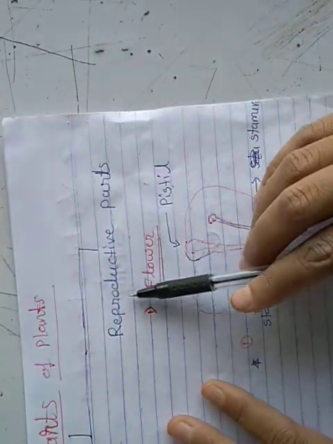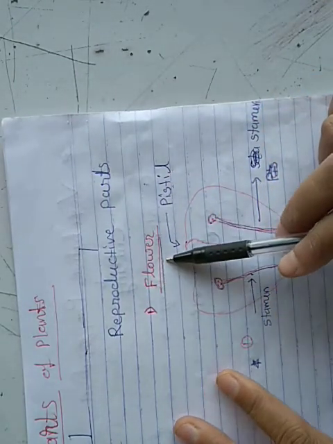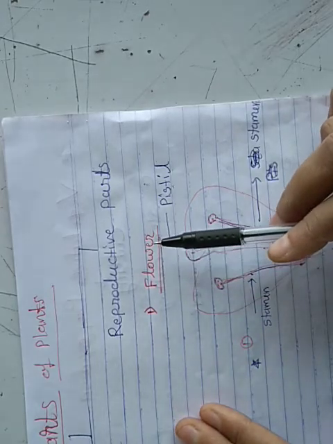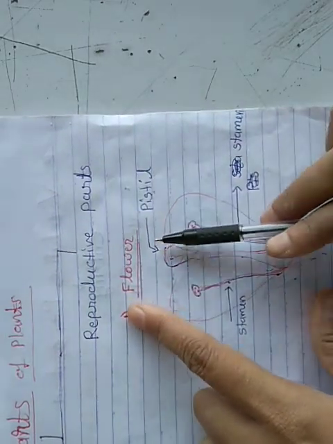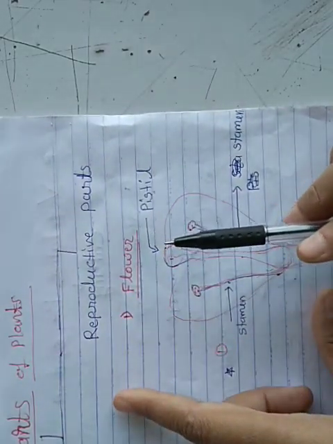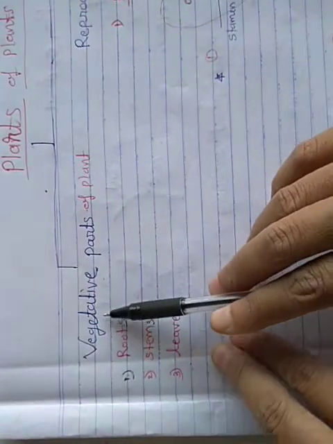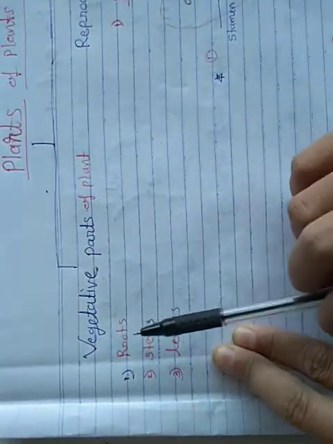Okay, is that clear? Then which is the reproductive part of the plant? So flower is the only reproductive part of the plant, and by using this flower, sexual reproduction happens inside the plant. Both we will discuss here one by one. At first we will discuss asexual reproduction in the plants.